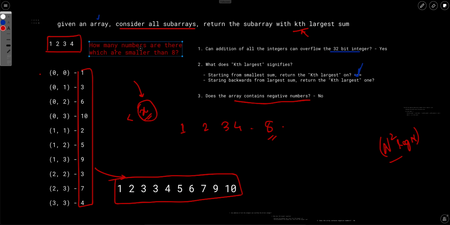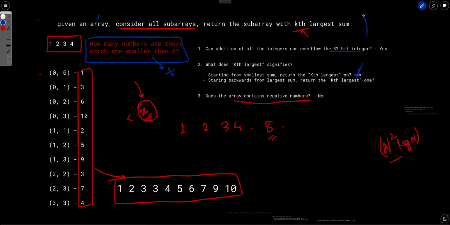Let's say we find an efficient way to answer this question, how many numbers are there which are smaller than it. Let's say the answer is something like t. If t is equal to k, then we say that 8 is our answer. So that's the approach we are trying to follow.